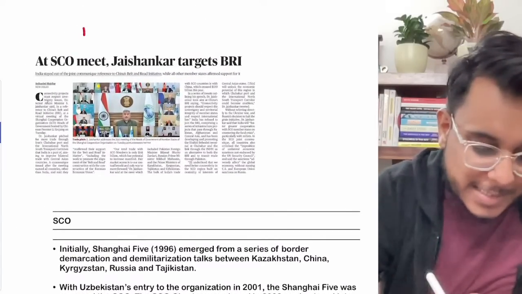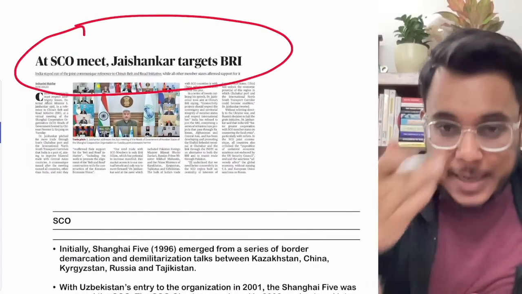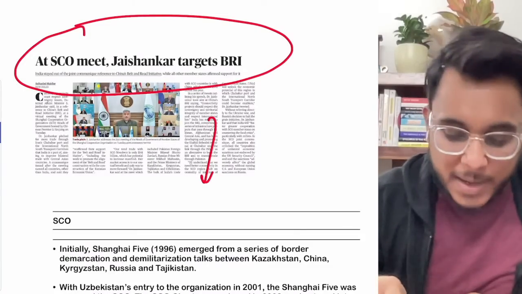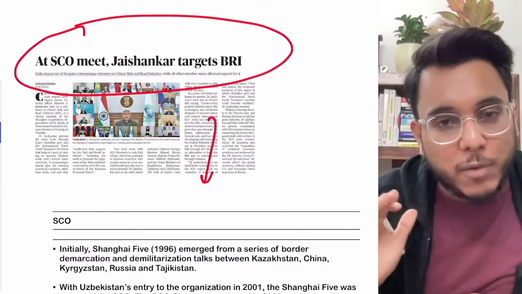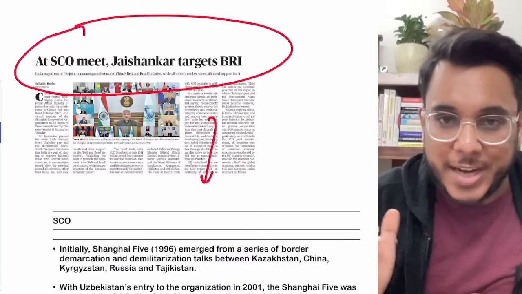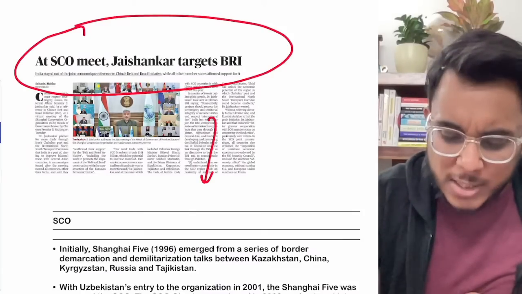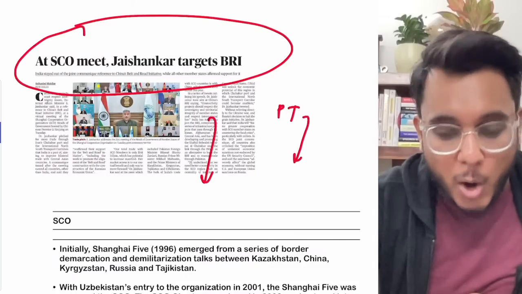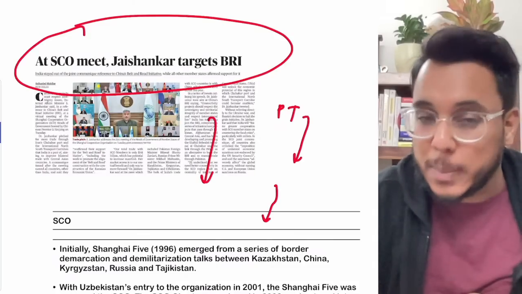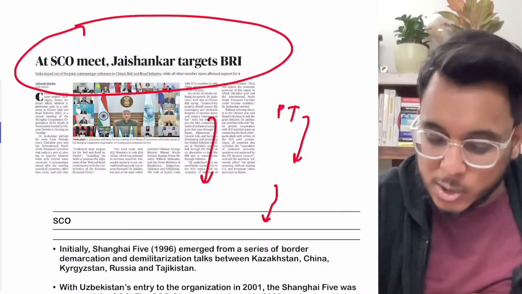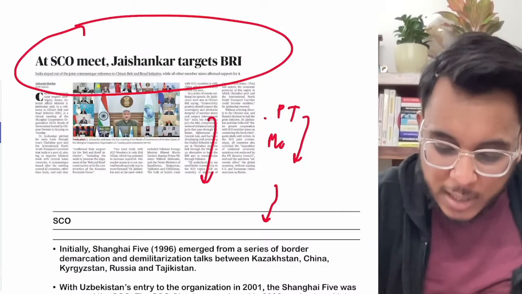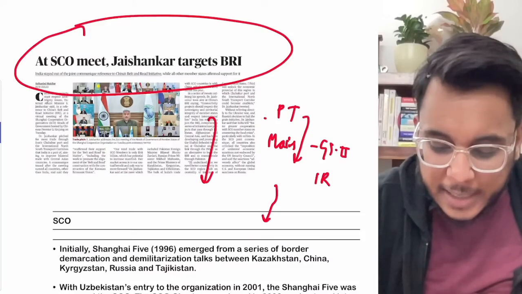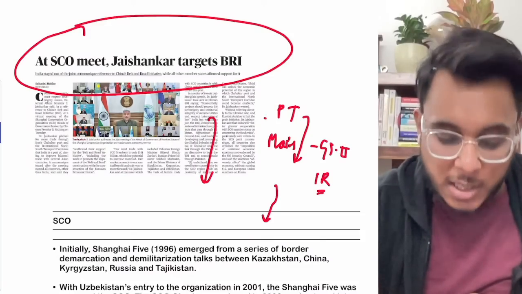SCO meet: Jaishankar targets BRI. Now guys, what has happened recently is that the virtual meet of the Shanghai Cooperation Organization has been held. This particular article will be important for the prelims examination, because the SCO members, etc. can be asked. Secondly, for the mains examination, GS paper number 2, we'll see it under IR, international groupings.